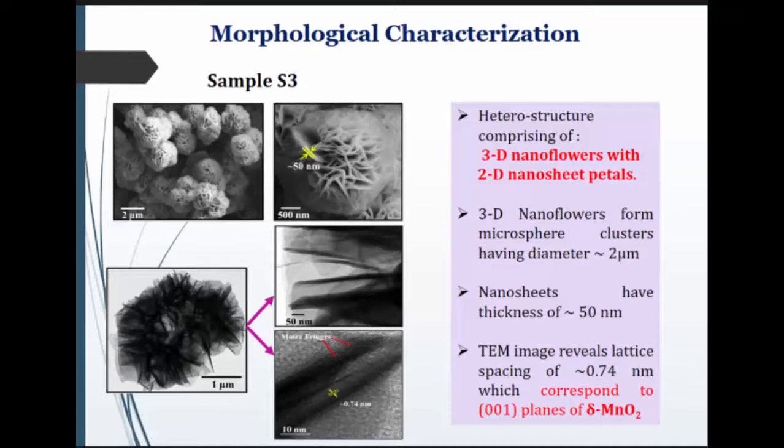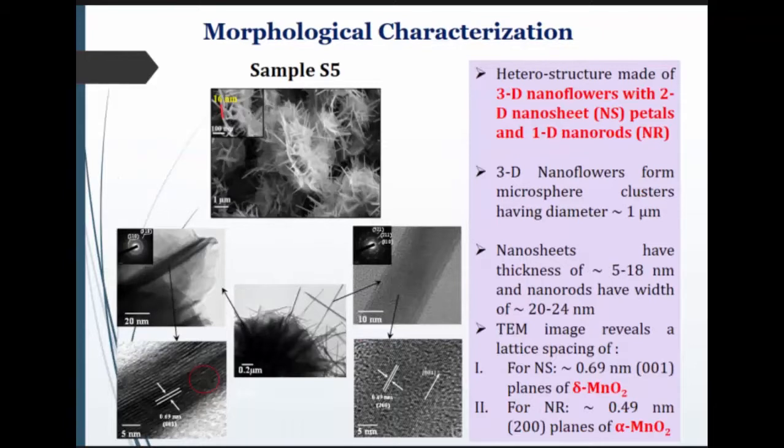Now the morphological characterization. For the reaction time of 3 hours, that is sample S3, I obtained the flower-like structure where the nanosheet has a thickness of 50 nanometers. From the same image you can also see the lattice spacing, which corresponds to the delta phase.